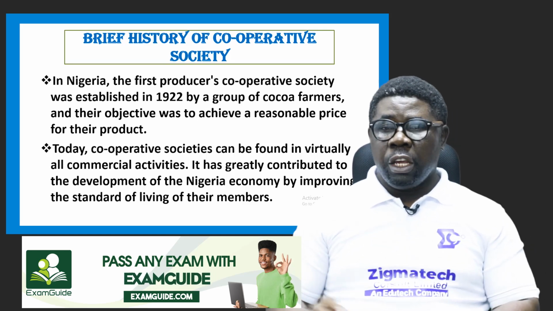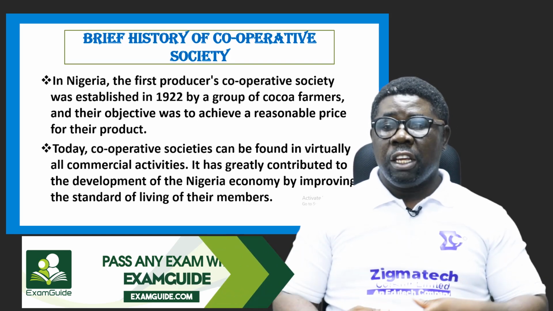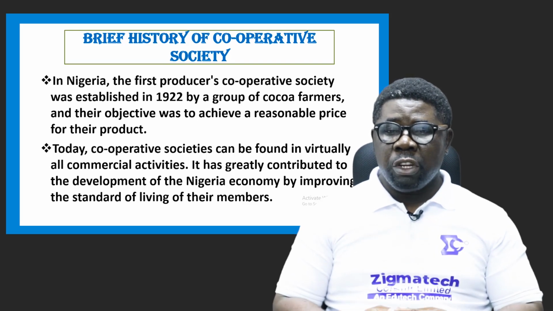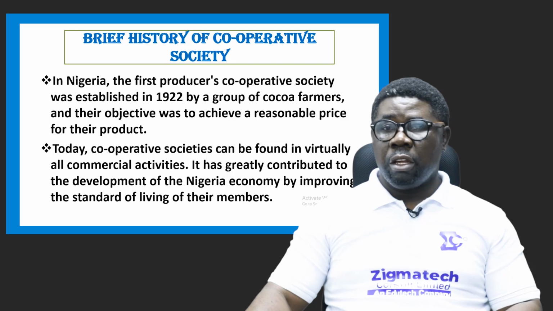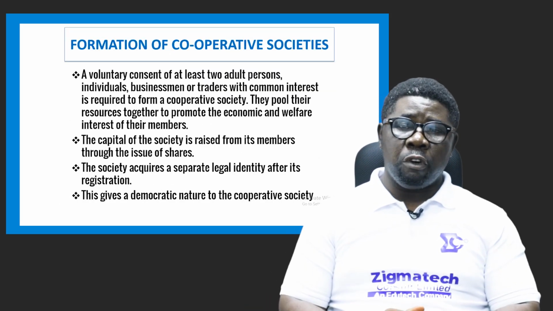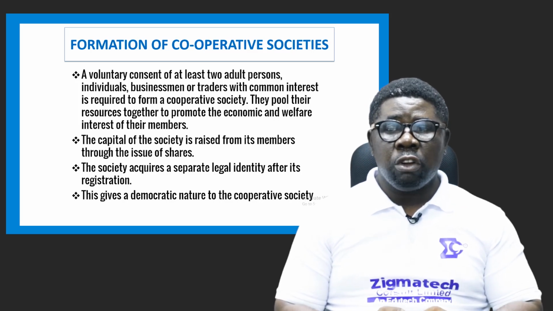Today, a cooperative society can be found in virtually all commercial activities. It has greatly contributed to the development of Nigeria by improving the standard of living of its members. Now, how is it formed? How is a cooperative society formed? It's a voluntary consent of at least 2 adult persons.